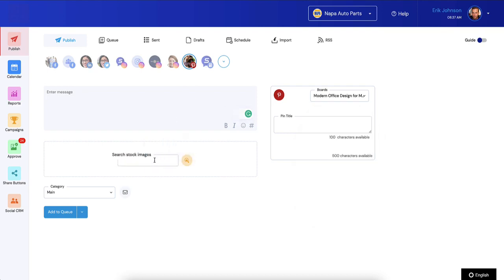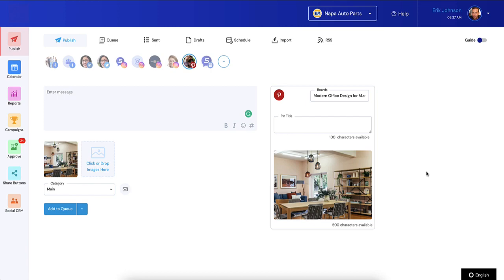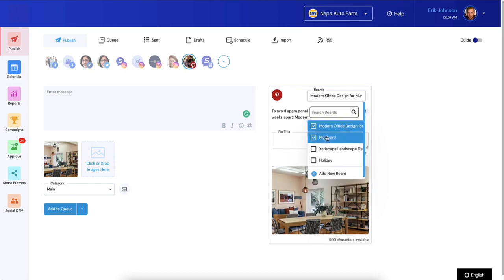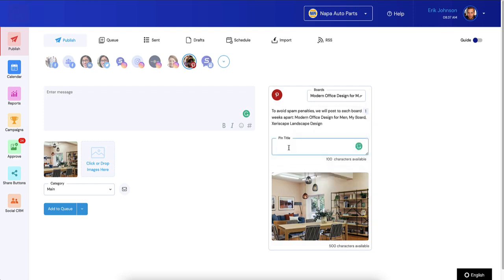If you want to search for an image, let's call this office. Grab a random office picture. So this might span multiple boards legitimately. Like we've got modern office design that fits my board. Yeah, that actually fits because this is my curated board with all of my favorite content. And let's say Xeriscape landscape design works too because this is actually going to be an outdoor office. So now we call this outdoor office as a pin title.